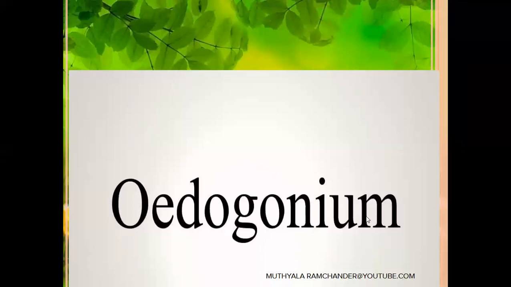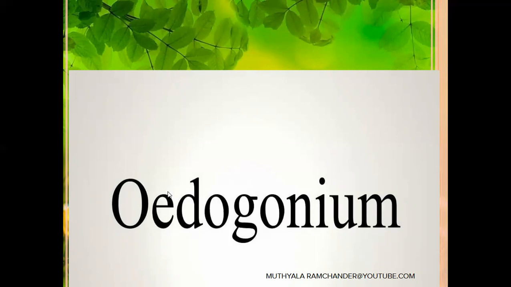Female reproductive organs are in swollen structure. The name is given by the swollen structure of female reproductive organs, called Edogonium.